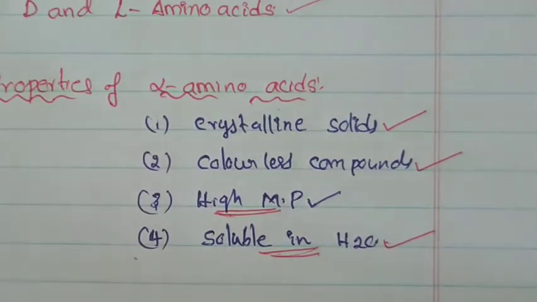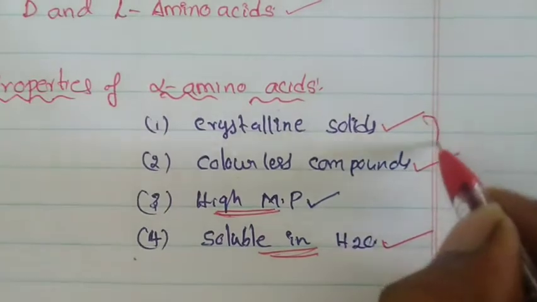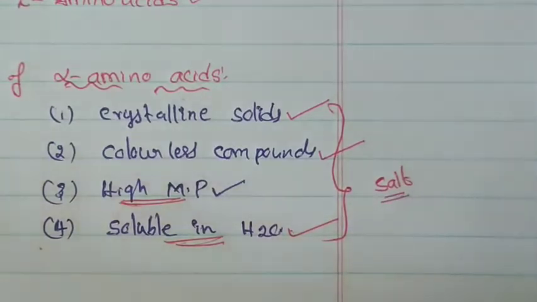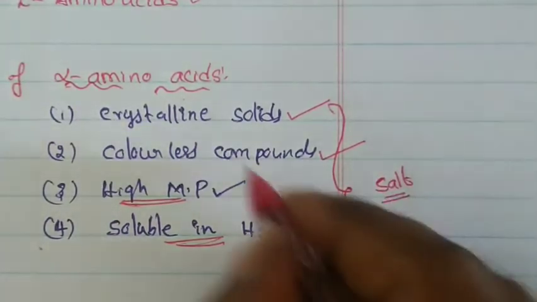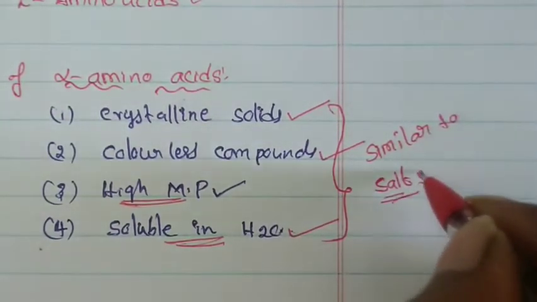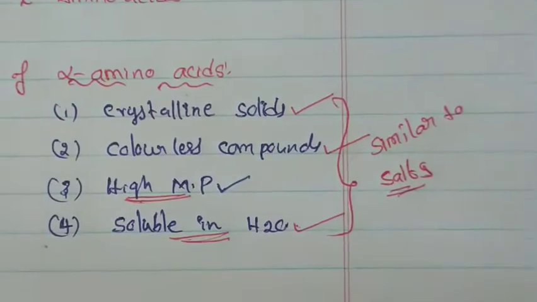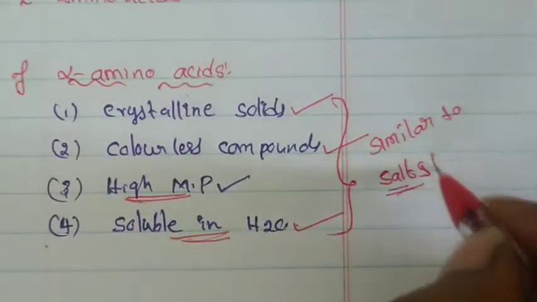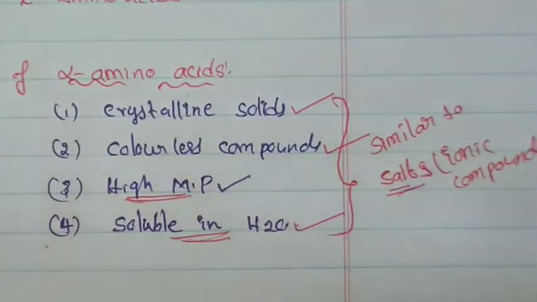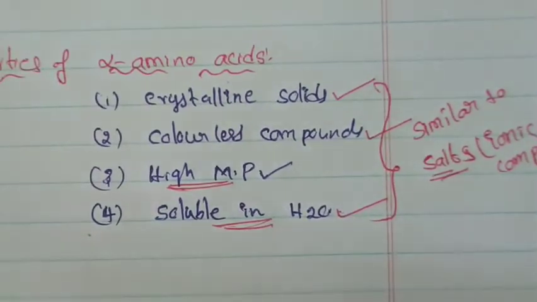Do you know these properties are similar to salts? All these properties are similar to salt. Do you know what are the properties of salts? These properties are similar to salts, that means ionic compounds. Do you know why these alpha amino acids exhibit salt-like properties? Why do these compounds exhibit salt-like properties?